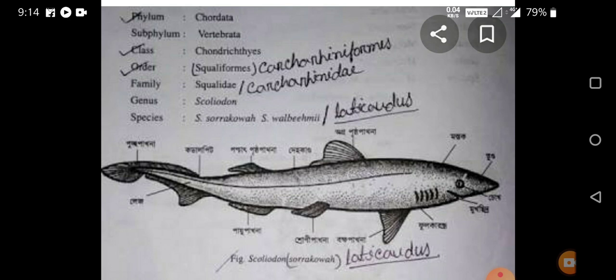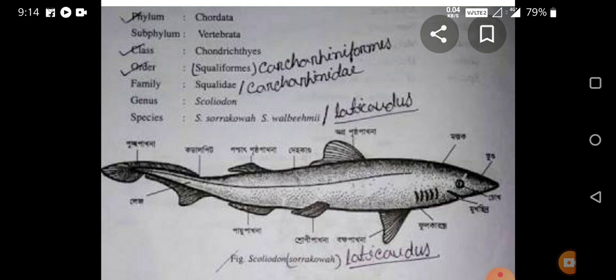Also inside the fish there is the endoskeleton, the skeleton present inside the body of the animal, which is made up of cartilage, therefore it is known as Elasmobranchii.